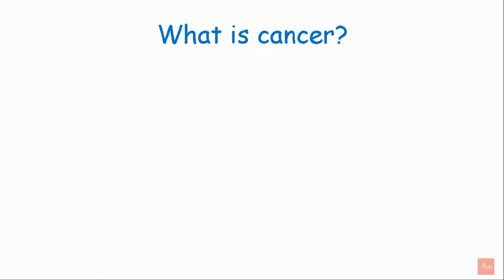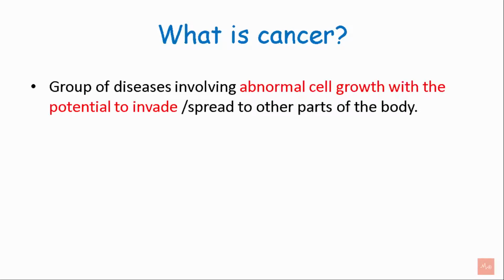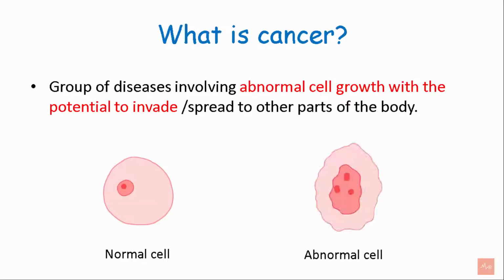What is cancer? It is a group of diseases involving abnormal cell growth with the potential to invade or spread to the other parts of the body. This is a normal cell. This is an abnormal cancer cell.